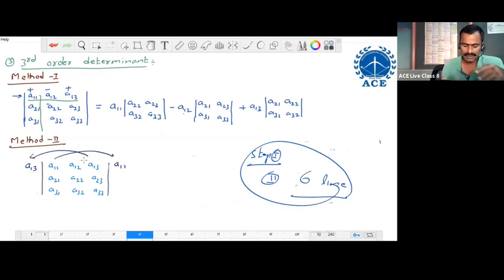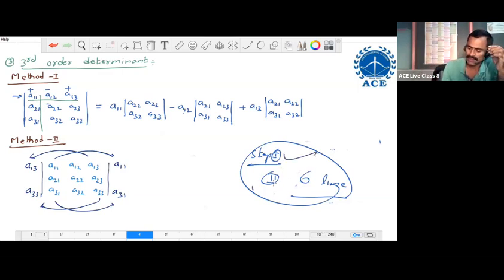Only corner elements, rearrange the corner elements. Write A13 before A11 outside the determinant. Write A11 after the last element outside the determinant. Do the same thing along the last row. Along the last row, write A33 before A31 outside the determinant. Write A31 after A33 outside the determinant. It is like this. This is the first step, rearrangement of elements along the first and last row only. Step number 1 is completed.